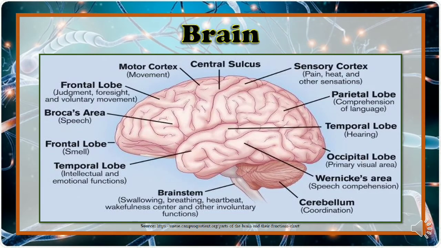And these are the other parts of the brain. As you can see, each has a different function, just like the sensory cortex, which could feel pain, heat, and other sensations. The brainstem handles swallowing, breathing, heartbeat, wakefulness, and the other involuntary functions. The cerebellum handles coordination, the frontal lobe handles smell, and so on.